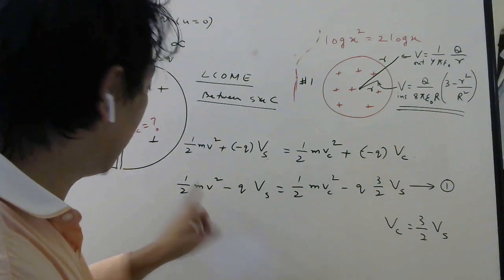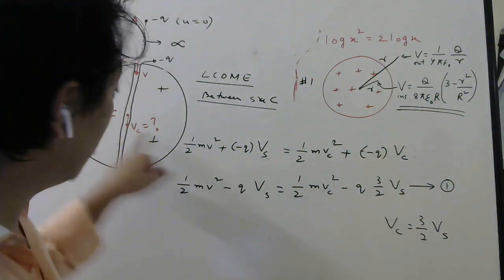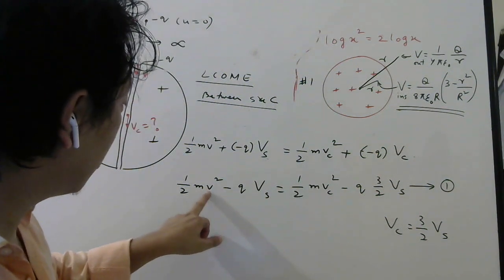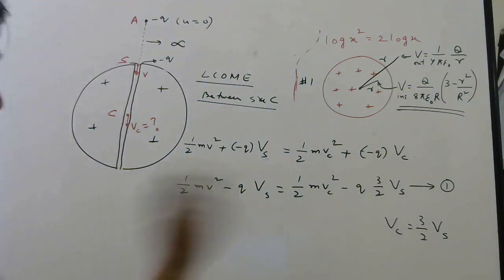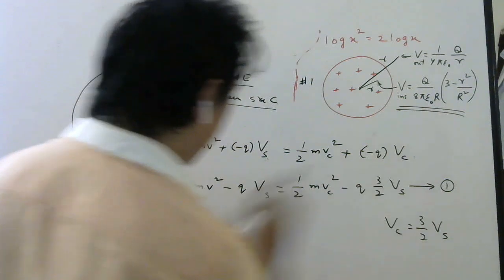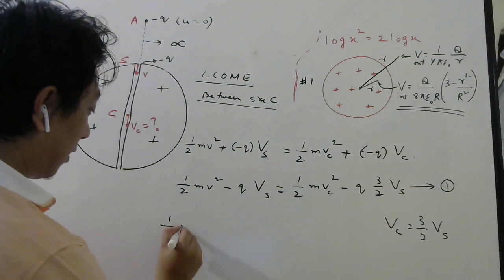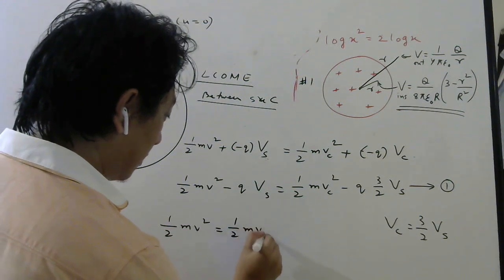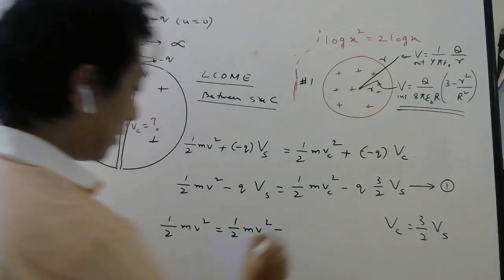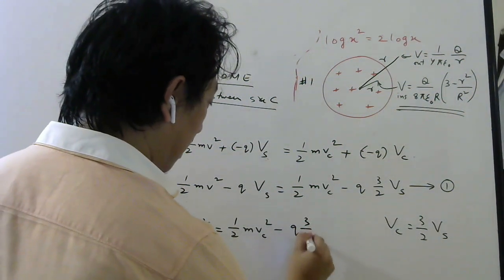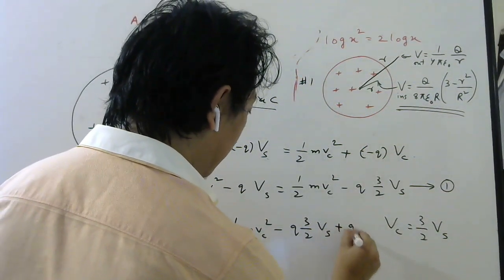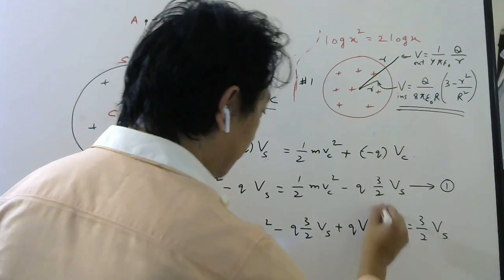Okay. So right now you see Vs is there, Vs is there, that is good for us. But Vc, now answer of this is the question, no? To find velocity at the center. And this Vc should be in terms of only V. Okay. So now what we'll do, we'll take this minus q that side. So half mv square will be equal to half mvc square minus q 3 by 2 vs, and if I take this side, it will become plus qvs, right?